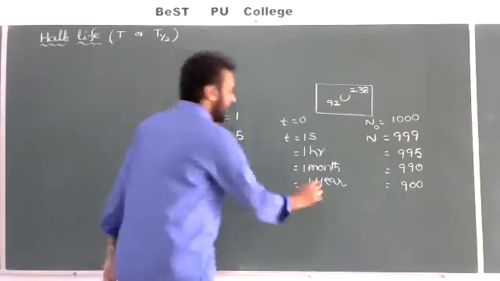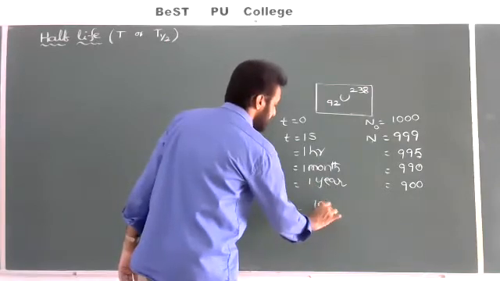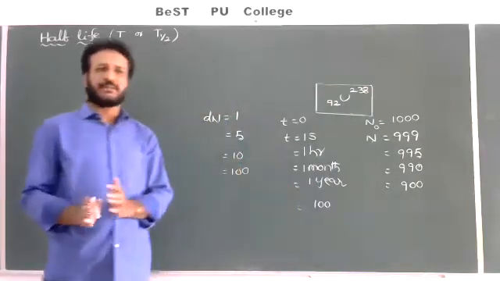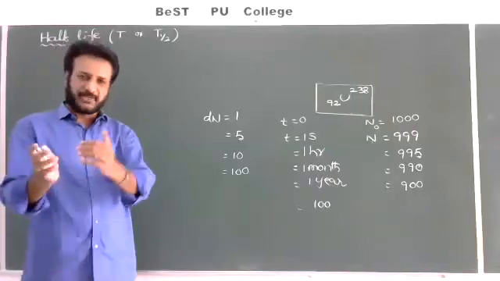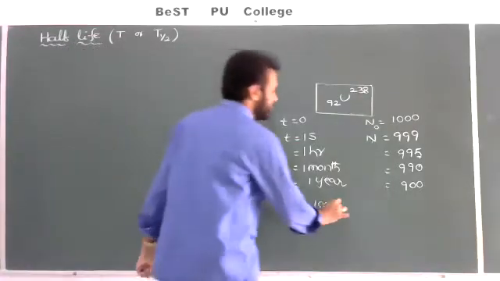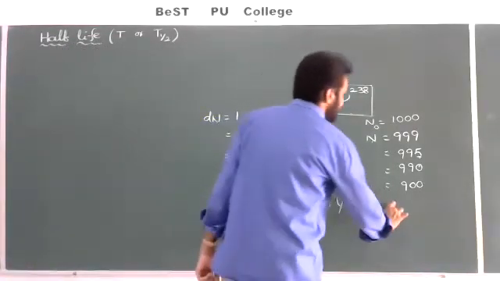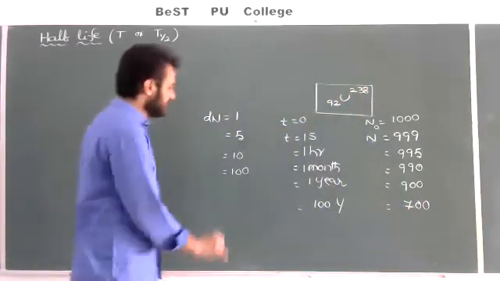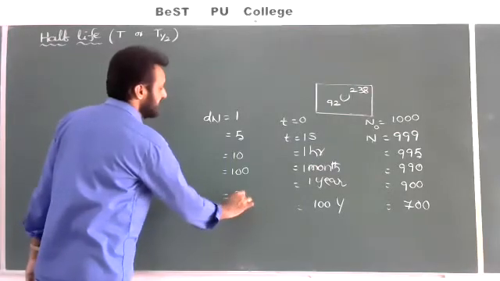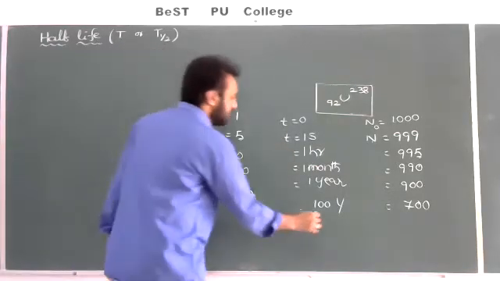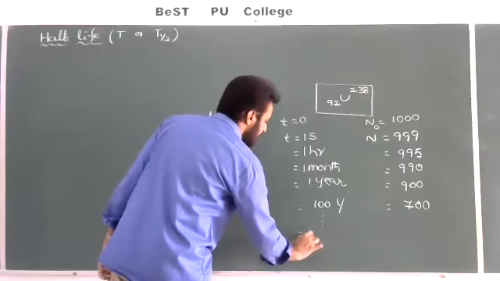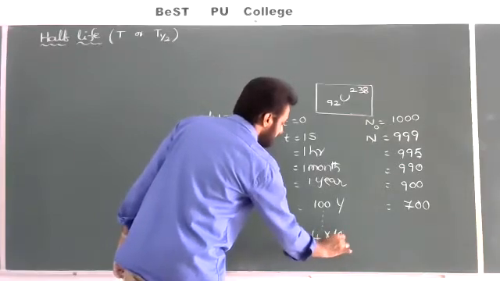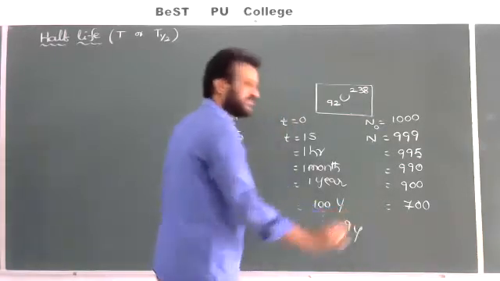In this way, I am observing, but generally by taking a freshly prepared sample or any fossil or rock, if you collect the sample, after 100 years, if you observe the same sample, if it contains, for example, 700 atoms, that indicates 300 atoms decayed. In this way, for example, if you observe the same sample after 4 into 10 to the power of 9 years, we cannot imagine also.